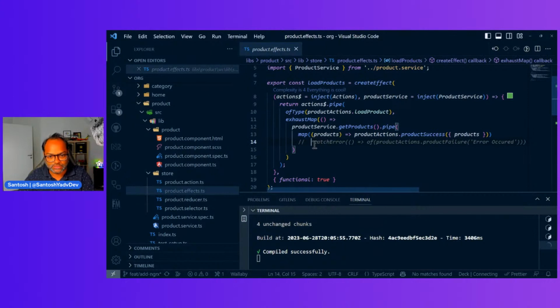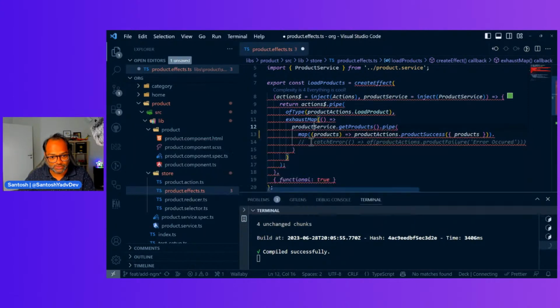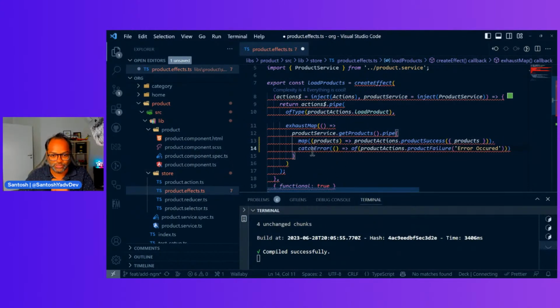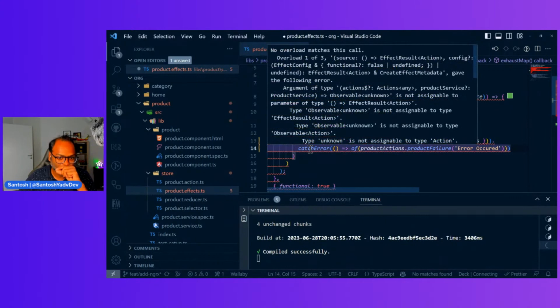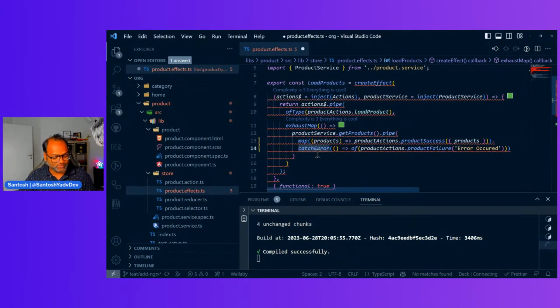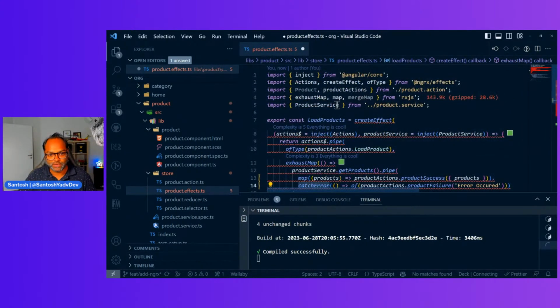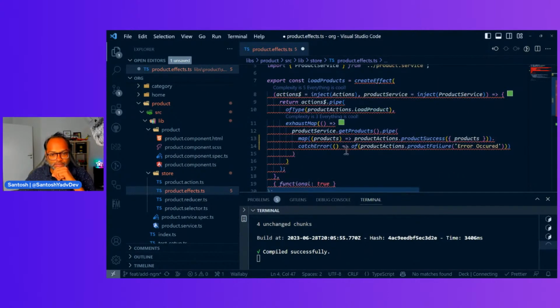If you see here, I had commented this code. The issue was this catch error was not imported. So we have to import it from RxJS. And to do one more thing, you have to pass the error here.